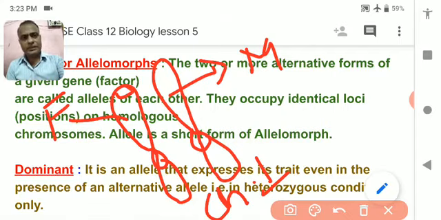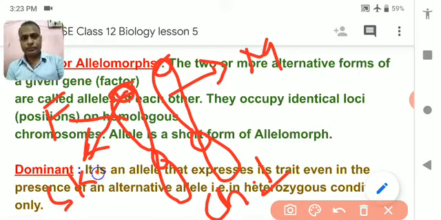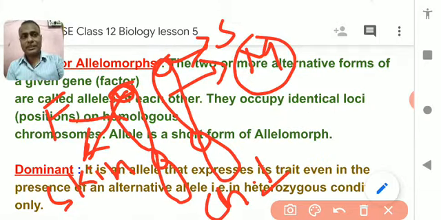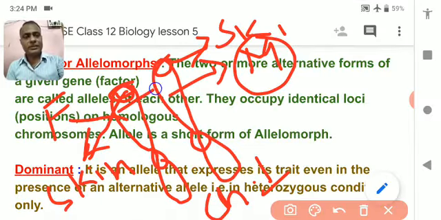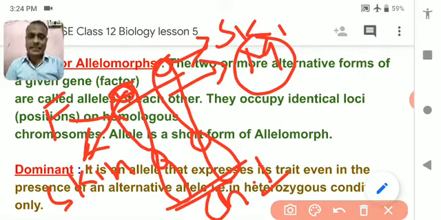Suppose in this portion of this chromosome there is a character of skin color. On the other side, that is in the mother's chromosome, at the same position there should also be a skin color. Means at the same position, the homologous chromosome means same kind of chromosome, one from each parent.